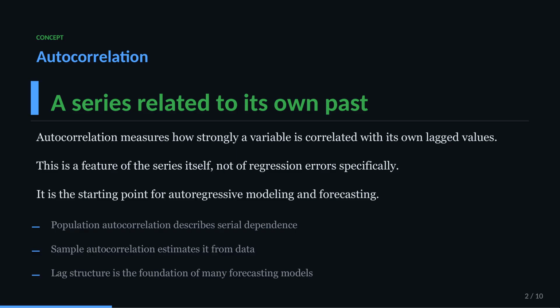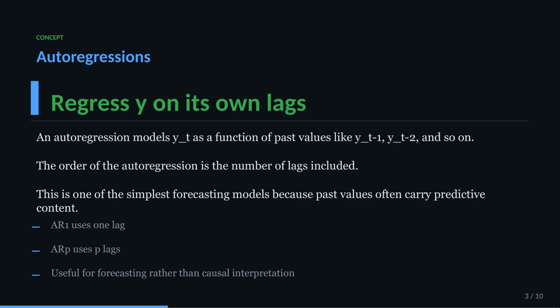An autoregression is exactly what it sounds like, a regression of y on its own past values. In an AR1 model, current y depends on y from one period ago. In an ARP model, current y depends on several lags. These models are attractive because they are simple, interpretable, and often surprisingly effective for short-run forecasting.